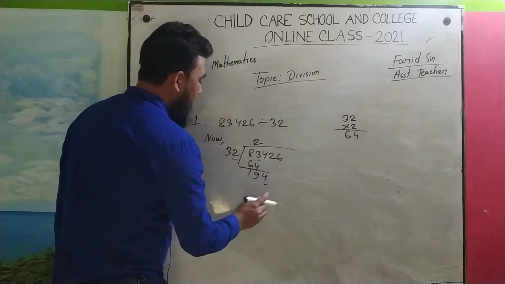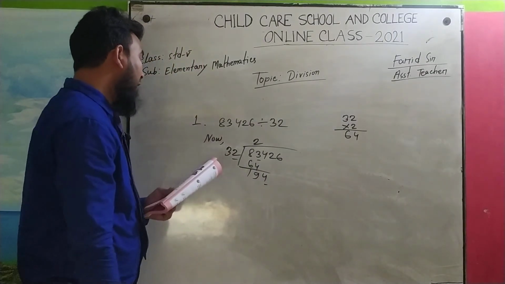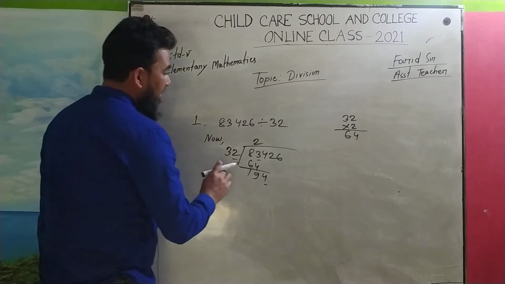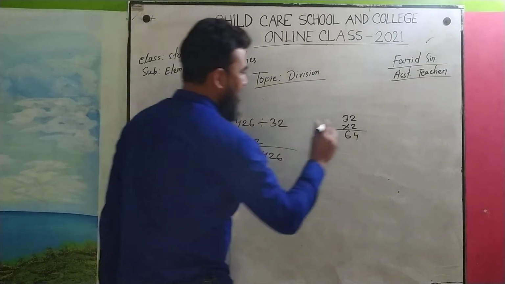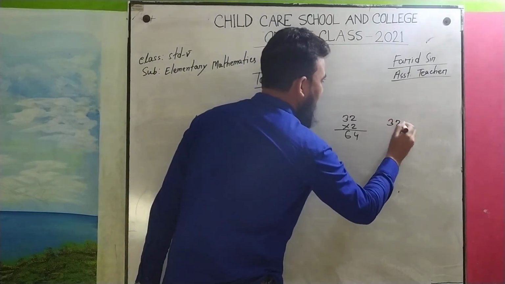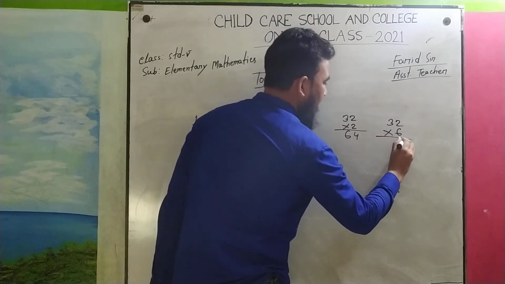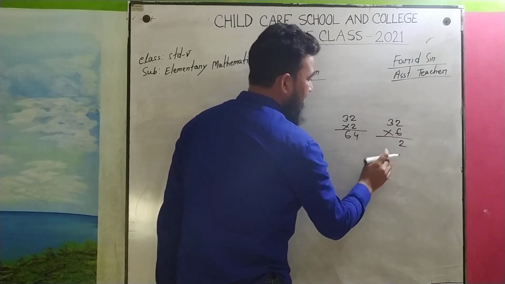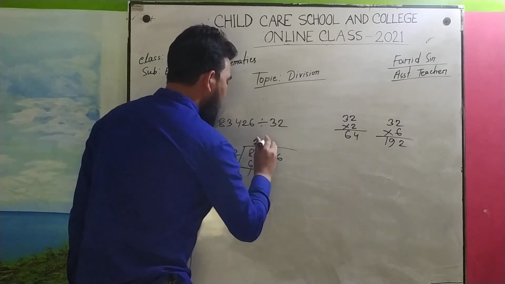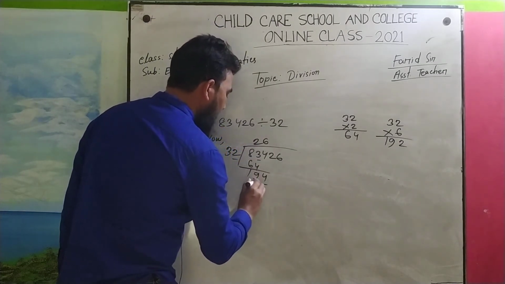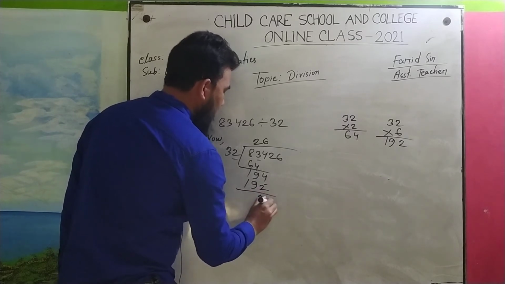Now you have to ignore the last digits, here 4 and here 2, so 19 and 3, and how many times will it go? It will go 3 6 is 18, so 6 times, but at first we have to check. 6 2 is 12, in our hand is 1, 6 3 is 18, 18 plus 1 is 19, so 192. So if we take this for 6 times it will be 192, so 4 minus 2, this is 2.